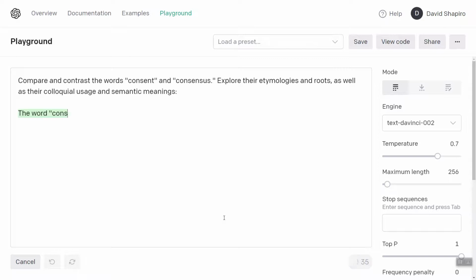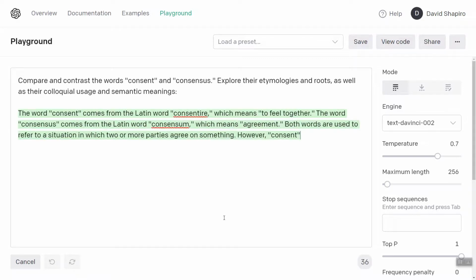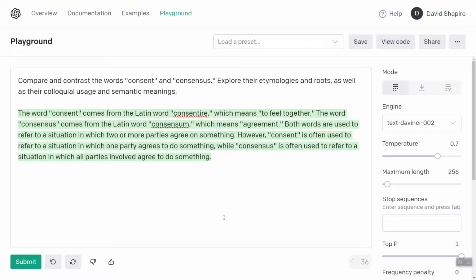The word consent comes from the Latin word consentire, which means to feel together. The word consensus comes from the Latin word consensum, which means agreement. Both words are used to refer to a situation in which two or more parties agree on something. However, consent is often used to refer to a situation where one party agrees to do something, while consensus is often used to refer to a situation in which all parties involved agree to do something.